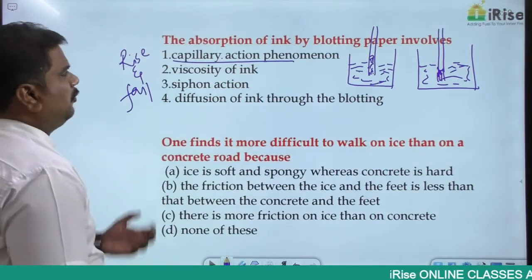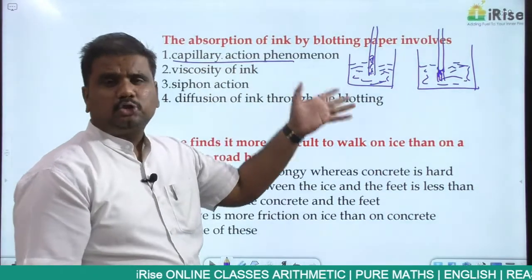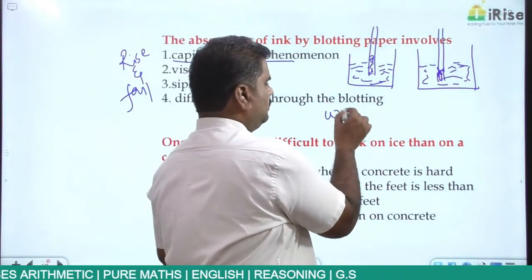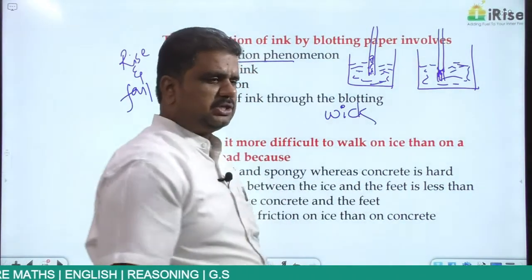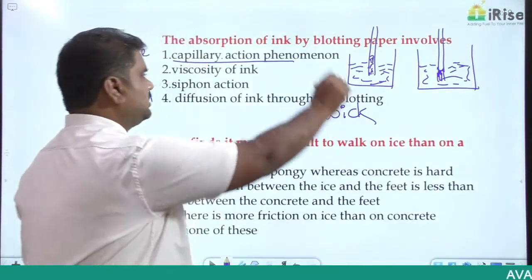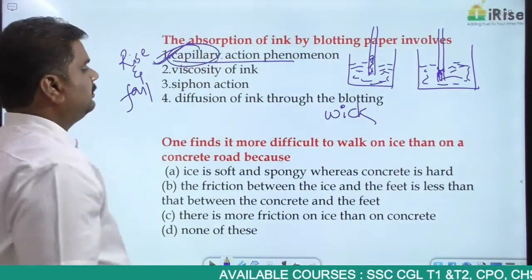That particular rise and fall of a liquid is what happens in blotting paper. That can be blotting paper, tissue paper, sponge, right? The wick of a kerosene stove, or the wick of a candle, right? The formation of oasis, all those things are based on one particular phenomenon called capillary action, right?